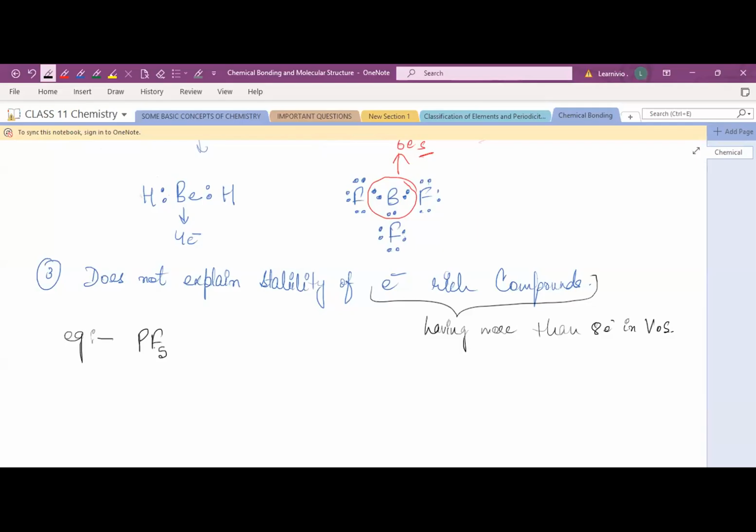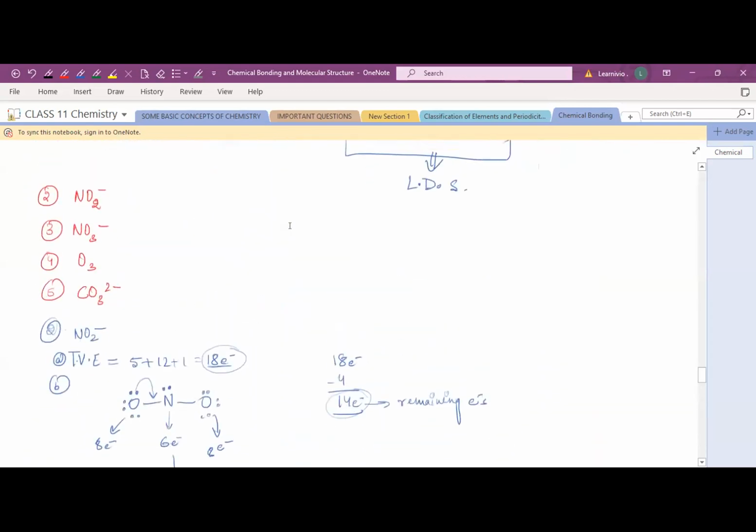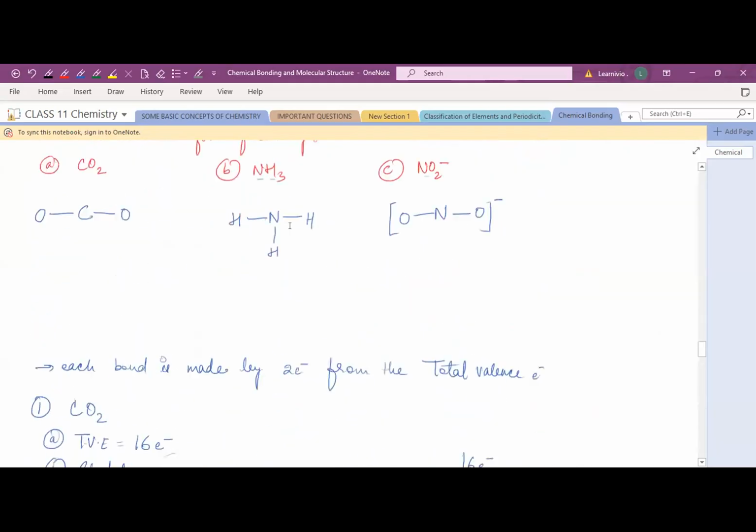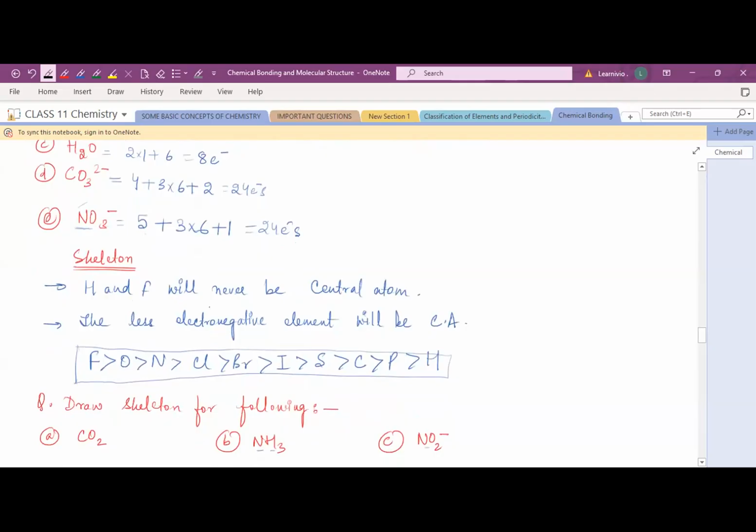So the more electropositive element, we take it as a central atom. Okay, electronegative को हम central atom नहीं लेते हैं. I think we have discussed in the previous class. Right, which atom should be taken as a central atom? So hydrogen and fluorine will never be a central atom. The less electronegative element will be a central atom always. Okay, so just remember this point.